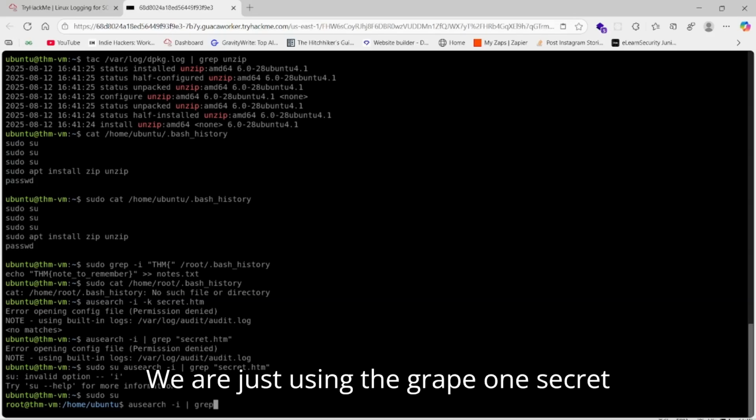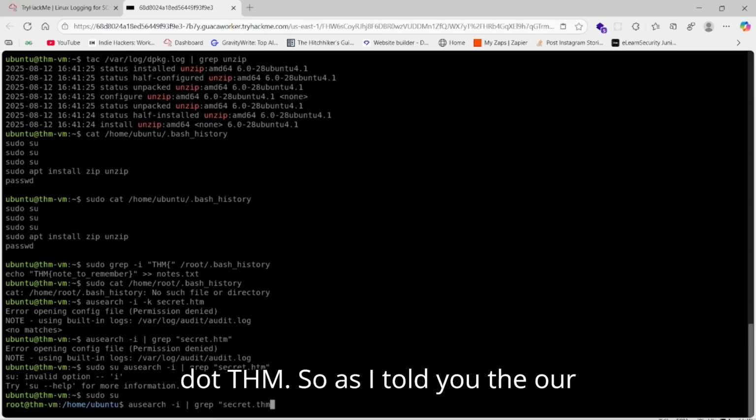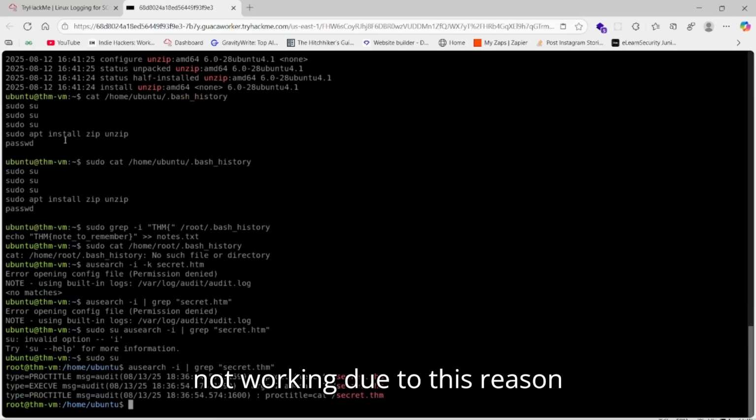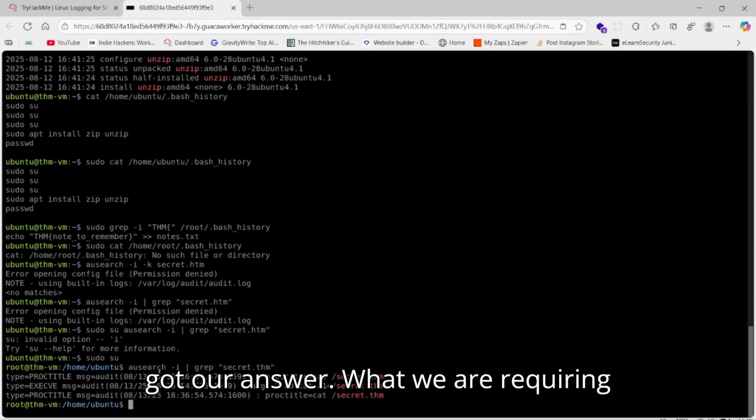We are just using the grep one, secret.thm. So as I told you, I think our previous one was not working due to the root one. But it's okay, we got our answer.